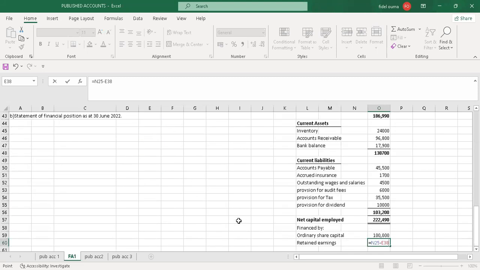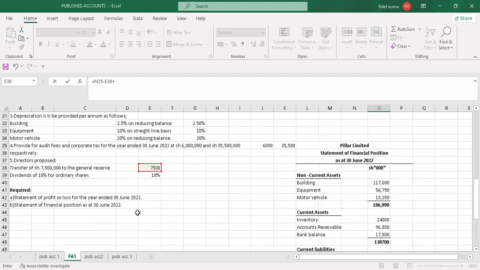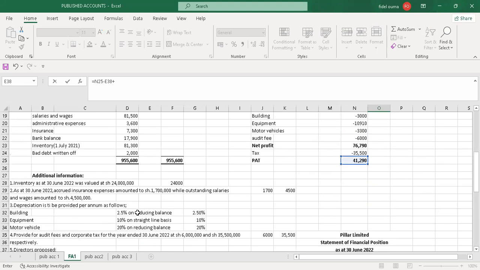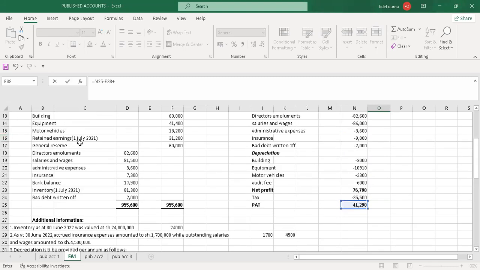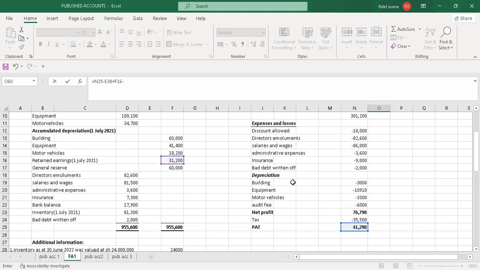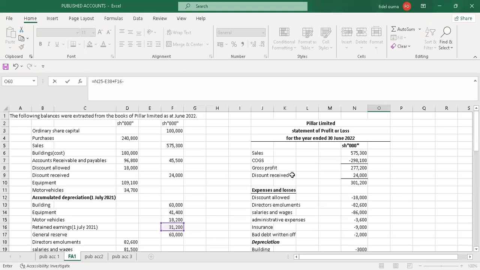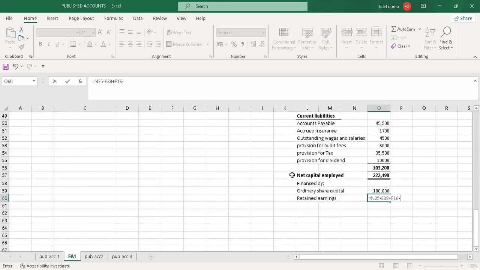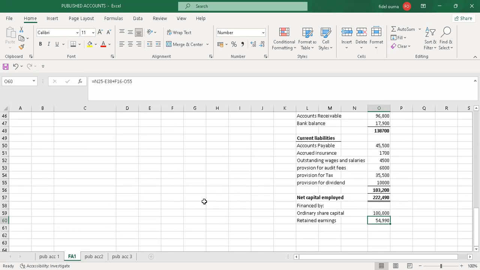Then after that, I'll add the retained earnings brought forward, the one on 1st July. So I'll add it back. Now I'll pay the dividend, so I'll subtract the dividend, the amount for dividend this year, and I enter. So I'll have 54,990 as the retained earnings. Actually, this is what we have done.